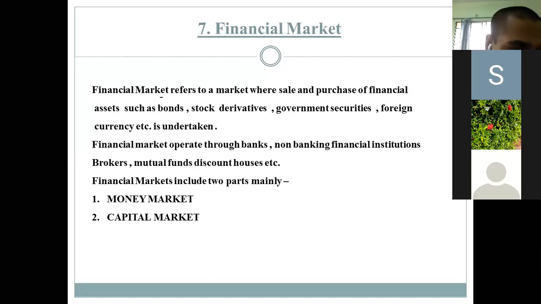Then foreign currency. Why foreign currency? You must have known, students, that there is a foreign exchange department or foreign exchange minister in every country. So why is he there? Because of the import and export between two countries, the money has to be converted either into their currency if we import something from them, or into our currency, that is rupees, if we export something to them. So if you visit some foreign country, we have to take some cash with us.